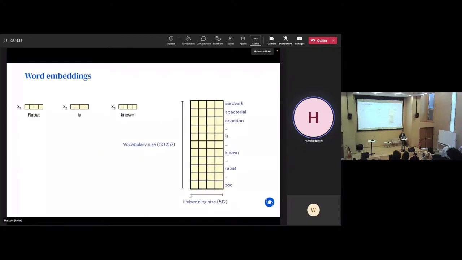And you may ask, where do you get these vectors? Well, the simplest thing to do is just to use random ones, and that probably is going to already kind of work. What actually happens is that you initialize these vectors randomly, and then just treat this matrix as another parameter, like a weight matrix in your neural network. So that gets optimized with everything else during the training. But maybe that's not that important. The important part is that you have some mapping from words to vectors, and for any input sentence, you change your sequence of words to a sequence of vectors, right? And then the transformer works with a sequence of vectors.